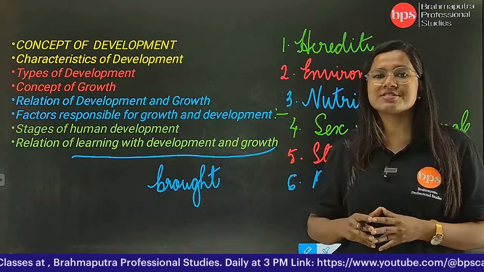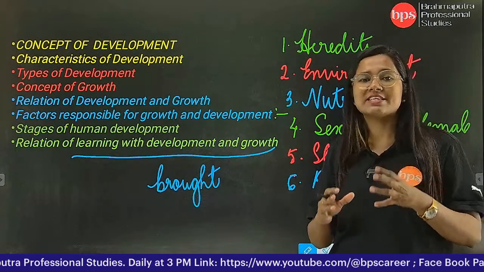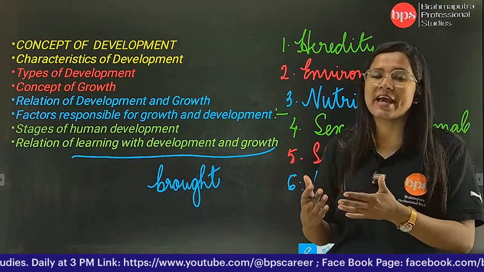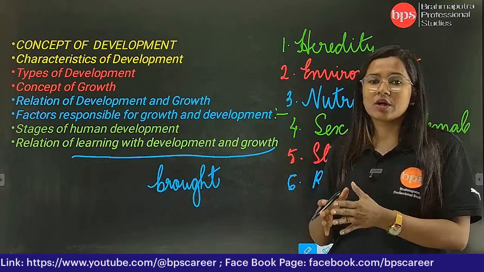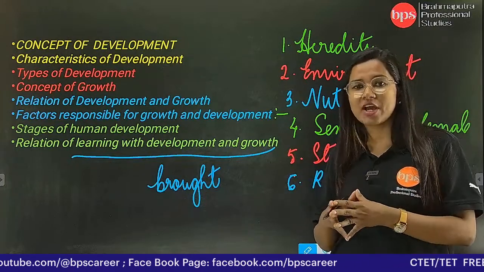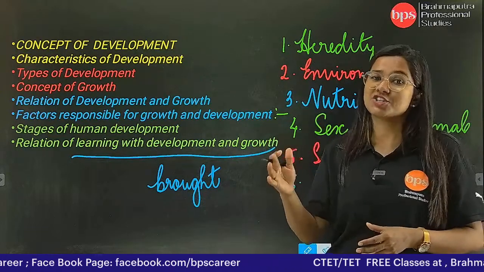So in this we understand that growth development is resulting to what it has the outcome in learning. तो अगर growth अच्छा है, development अच्छा है, then that means learning भी अच्छा होगा.